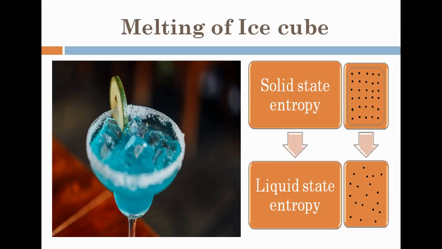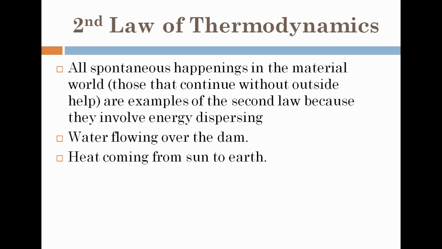So the second law is applicable to all the things happening around us without any external aid, like heat energy coming from the sun to earth, or water flowing over a dam. In all these examples, the system tries to increase its entropy.